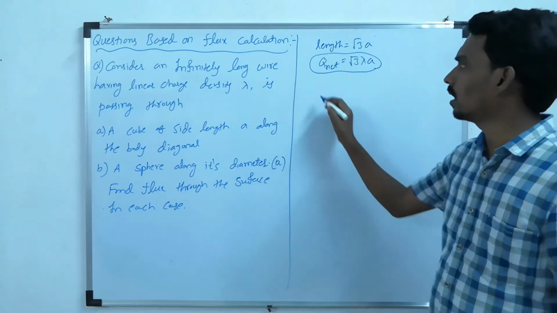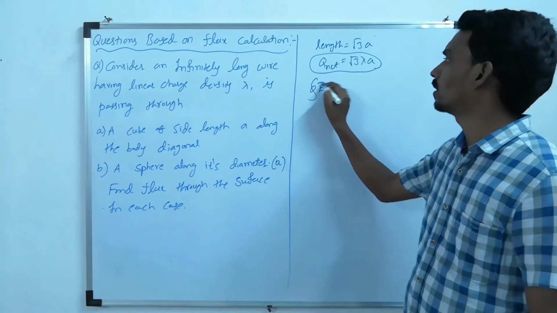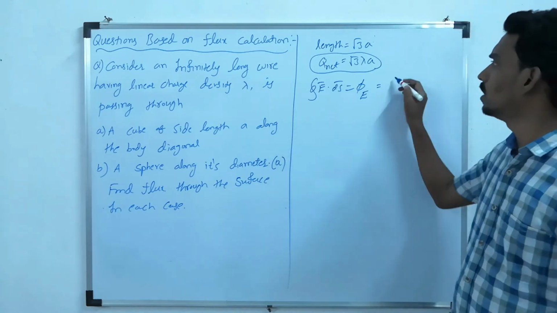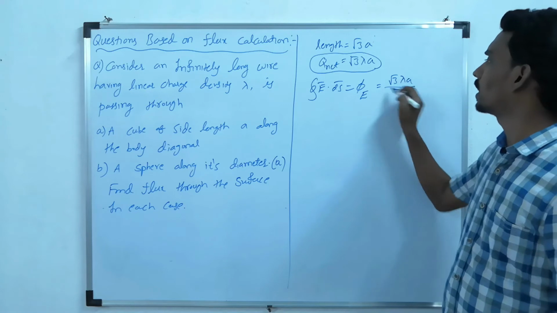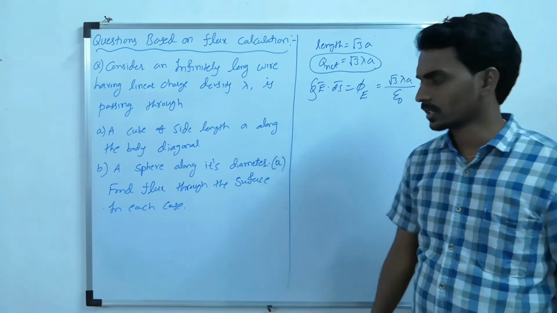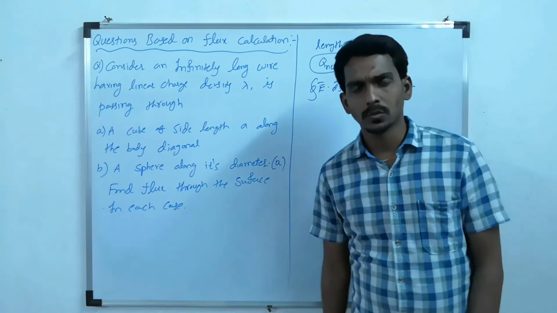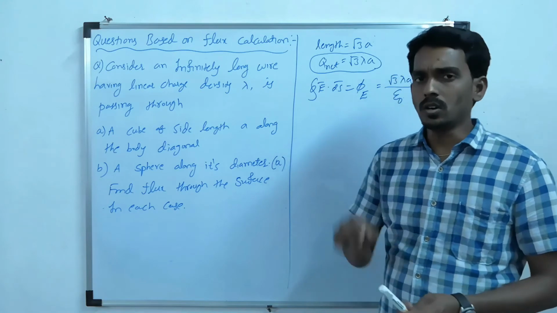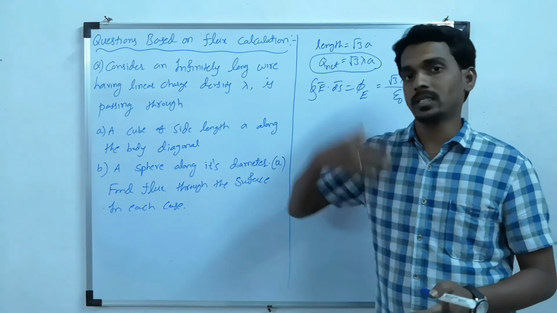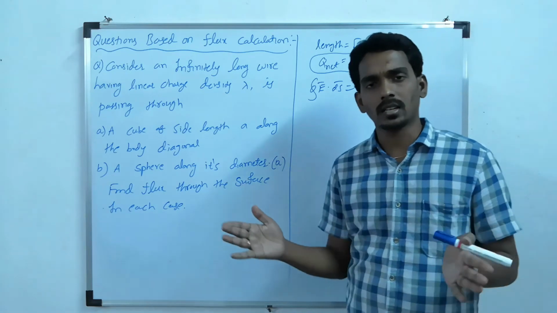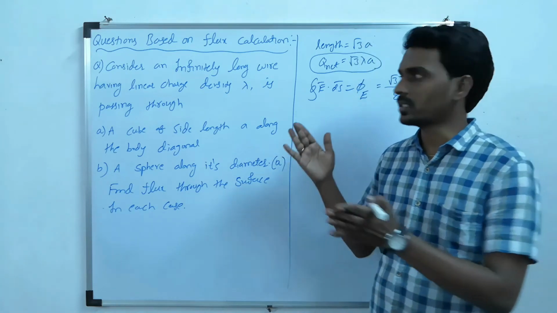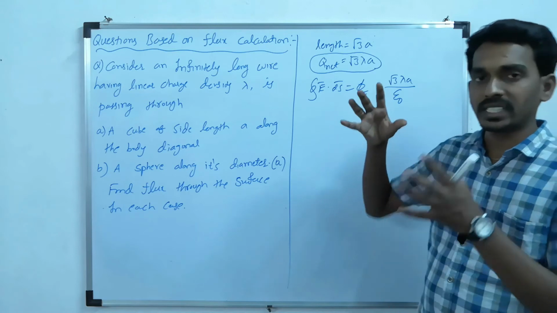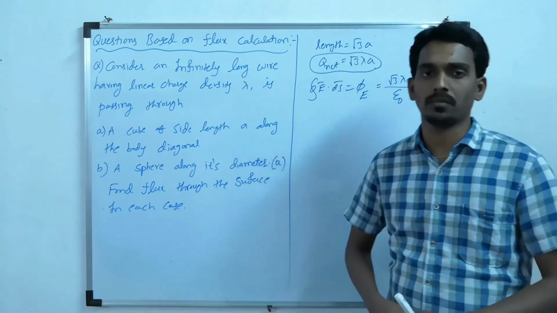Then according to Gauss's law, the total flux enclosed by the closed surface, what will it become? Total net charge root 3 lambda a by epsilon naught. Similarly, now you consider a sphere. What you have to understand is, here there are no point charges. There is a continuous charge distribution, but that is passing through a particular closed surface. Then you have to calculate the corresponding net charge which is lying within the surface.